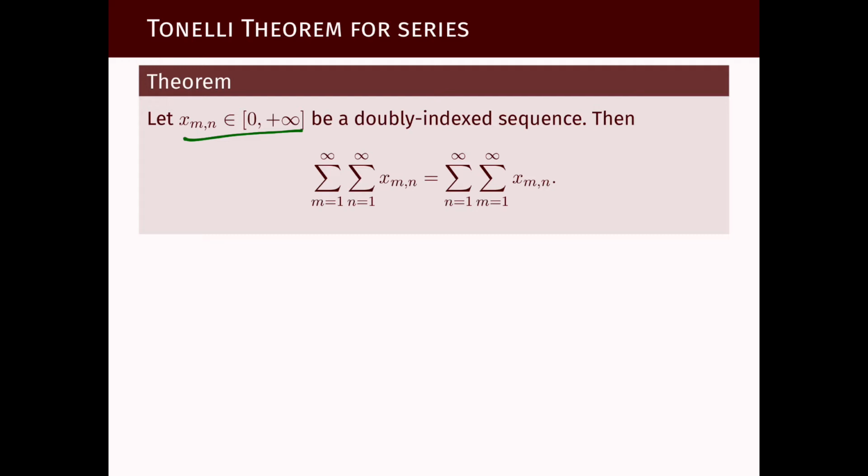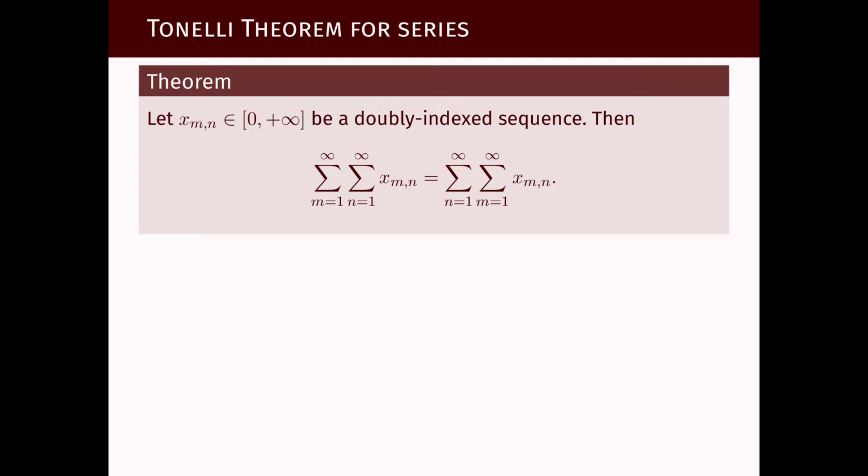We have already used this theorem in a few exercises and in a few proofs during the module, that we could switch the variables in the sum as long as the function being summed is non-negative, or the sequences are non-negative. And let's see now that this is actually just a consequence of Tonelli's theorem. How can we frame this as an integral so that we can use Tonelli's theorem?